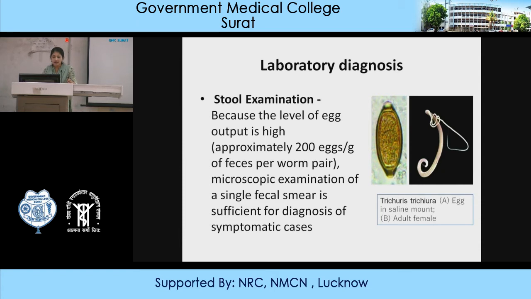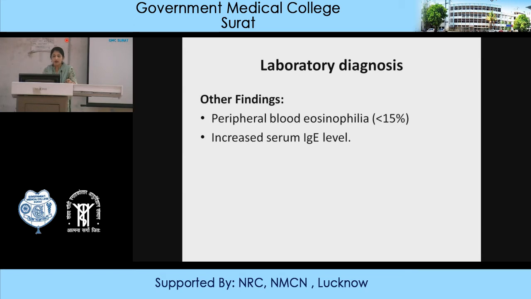In a single smear, you can find approximately 200 eggs per gram of stool. Sometimes the adult form may be found in the stool sample. Other findings include peripheral blood eosinophilia. Obviously, the eosinophil count may be raised, and the patient has an increased IgE level.